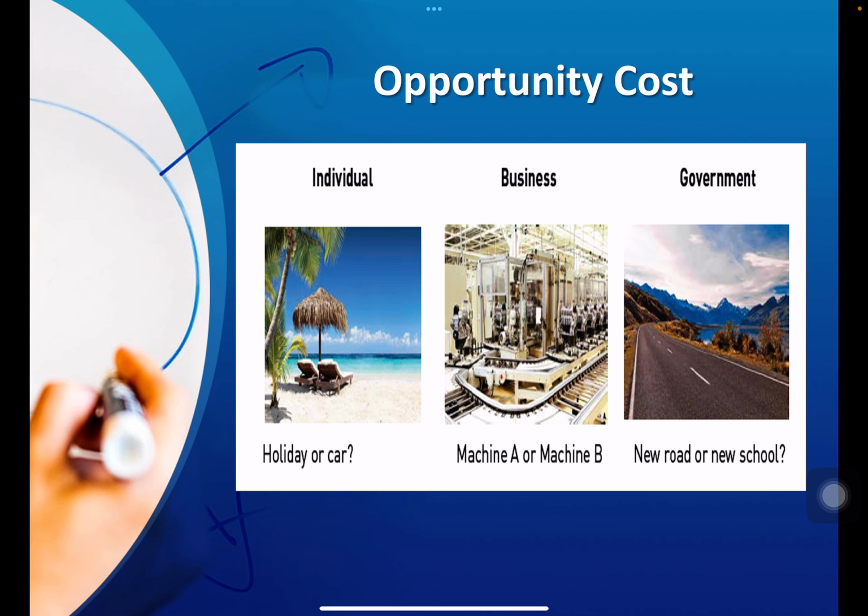So he can have machine A or machine B, or we can say project A. He could invest in project A or project B or project C, right? Because of the limited amount of finance available. And then lastly, even though the government has limited resources, they can go for investment in education or investment in healthcare or some administration services, right?